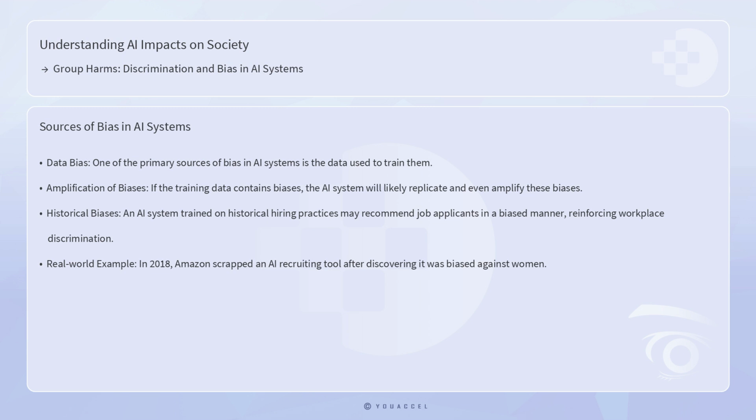This phenomenon is not merely hypothetical. There have been real-world instances where AI systems have demonstrated biased behavior. In 2018, Amazon scrapped an AI recruiting tool after discovering it was biased against women, as it had been trained on resumes submitted over a 10-year period, predominantly from men.